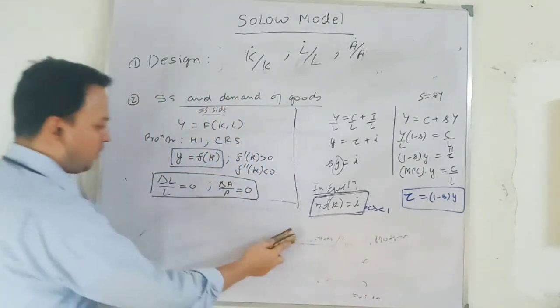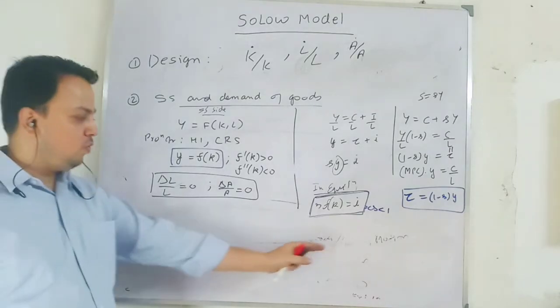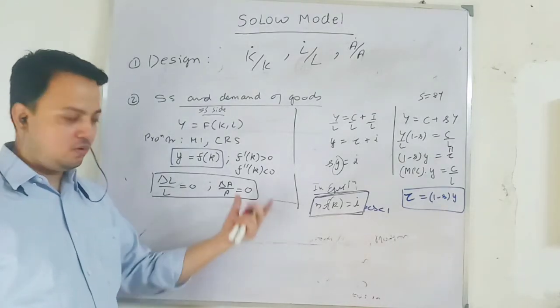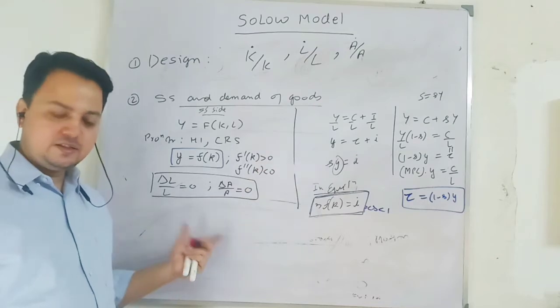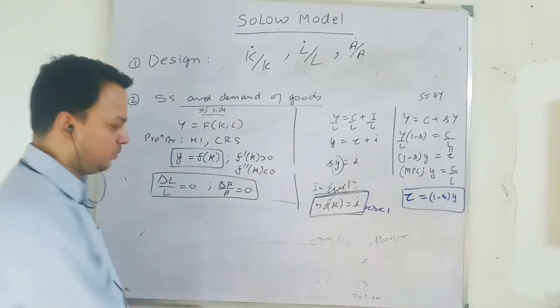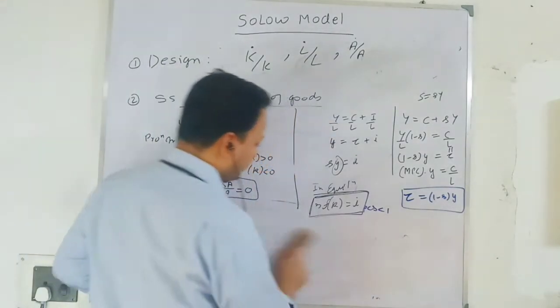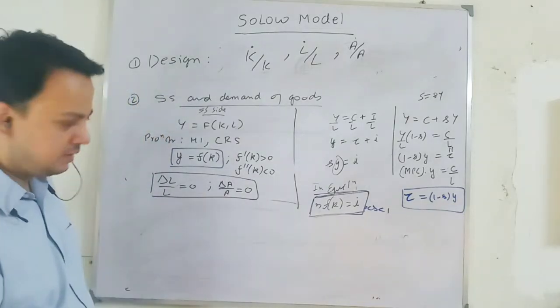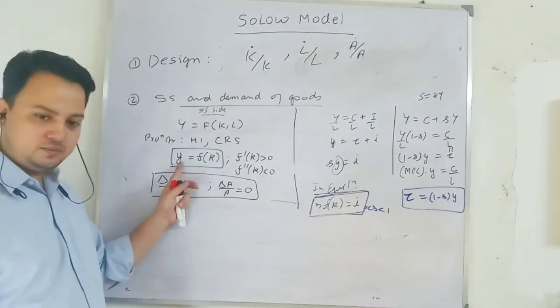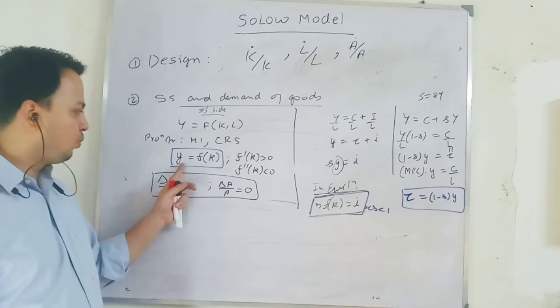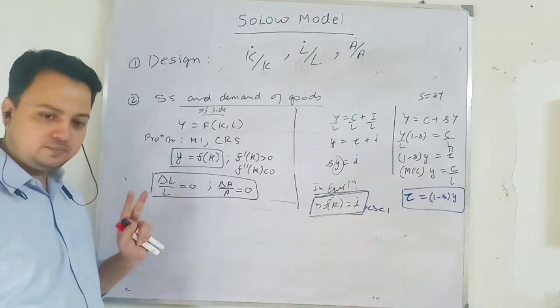So we talk about growth of capital stock, or what provides motion to the system or motion to the model. It is change in capital stock. That I am going to do. So we have 3 central equations in the Solow model. From the production side we have this one: output per worker is a function of capital per worker.